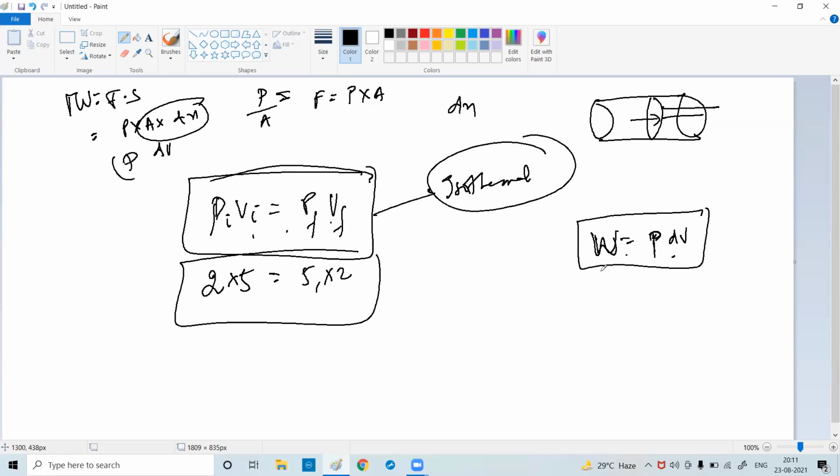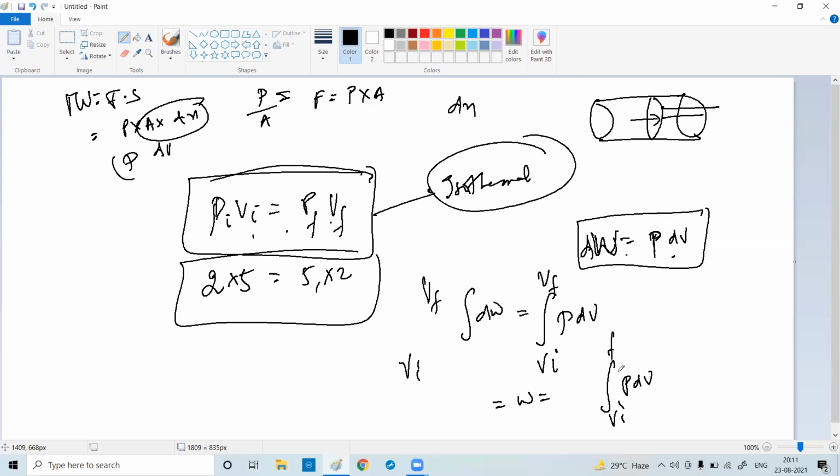So if W equals PdV, that means it is a small work, dW. The volume is changing from VI to VF. So if you want to find the total W, what should you do? You should integrate it from VI to VF. So W equals the integration from VI to VF of PdV. What is P? PV equals nRT, so P will be nRT by V. Understood?